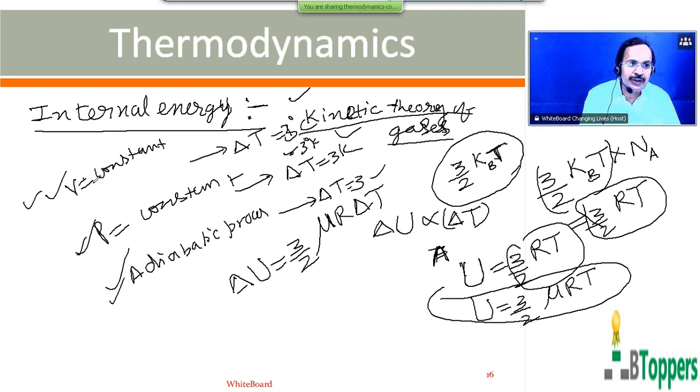The gas is first heated at constant volume. Next, it is heated at constant pressure. Next, it undergoes an adiabatic process. What an adiabatic process is will be discussed later, separately. You must be having an idea, but still it will be discussed separately in another class.